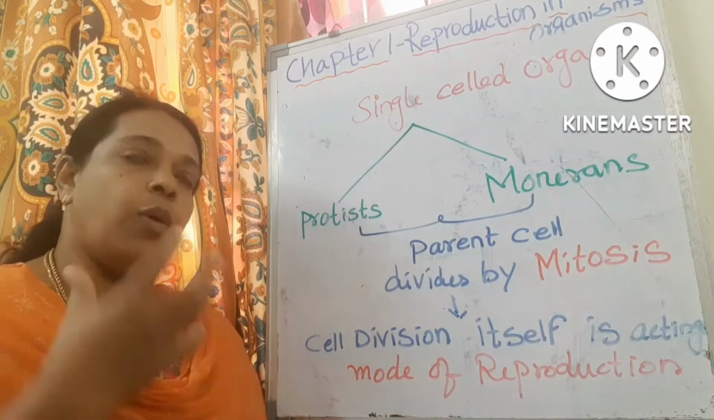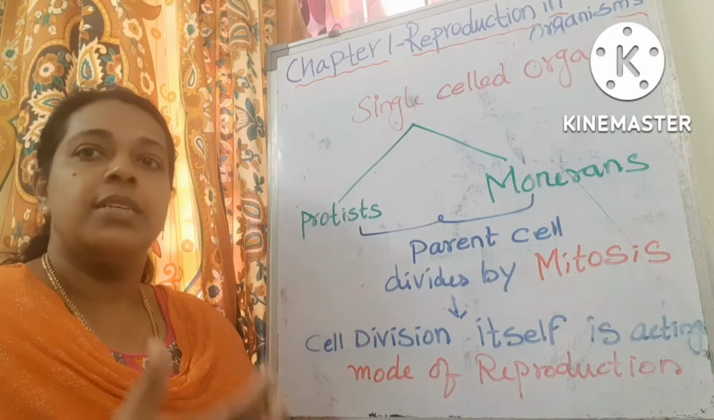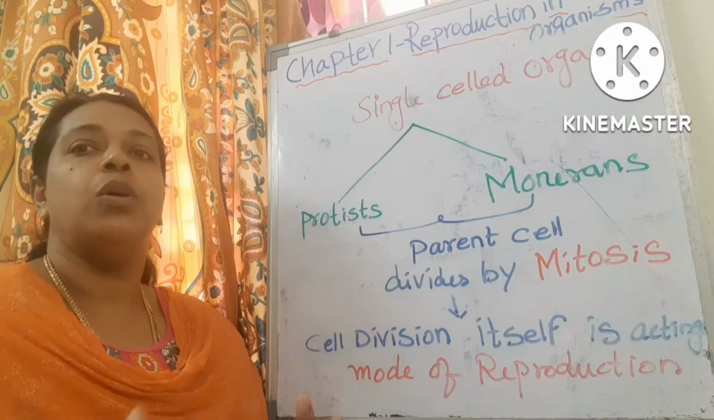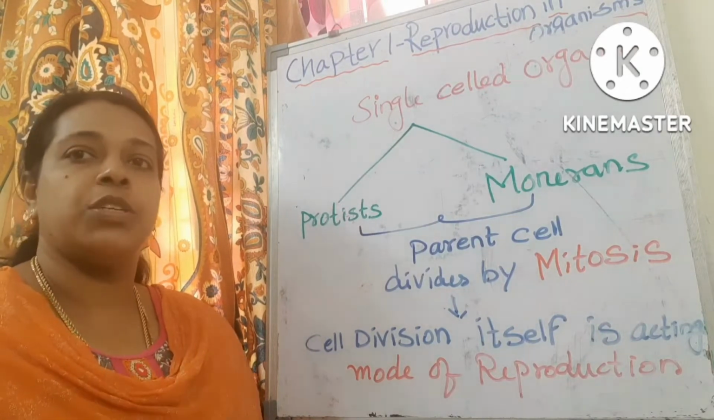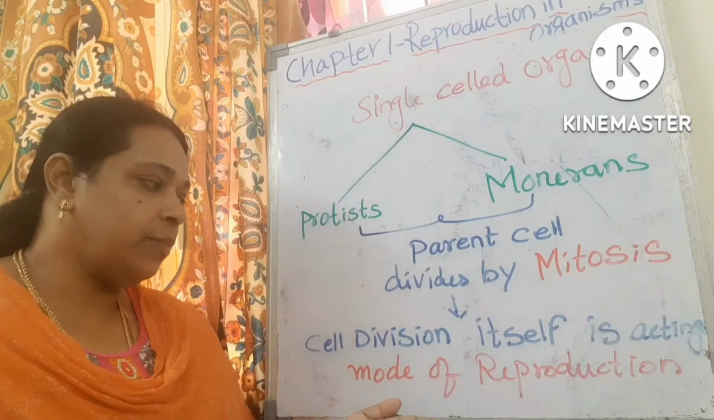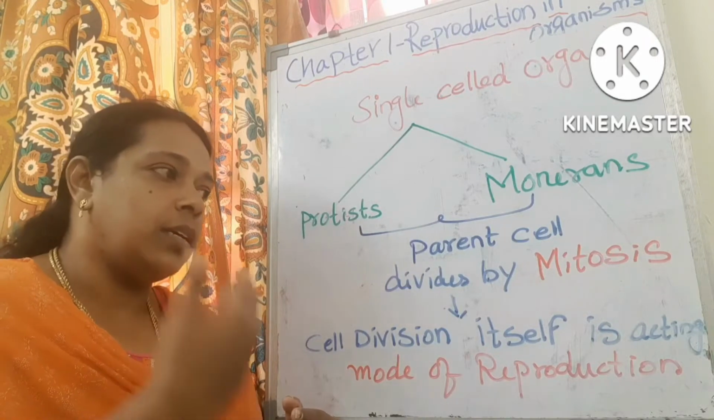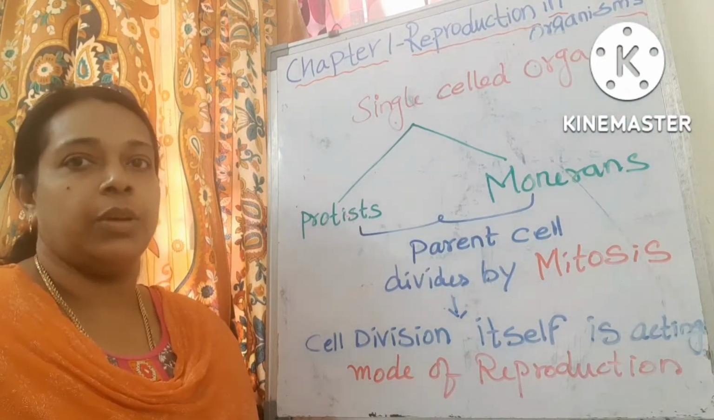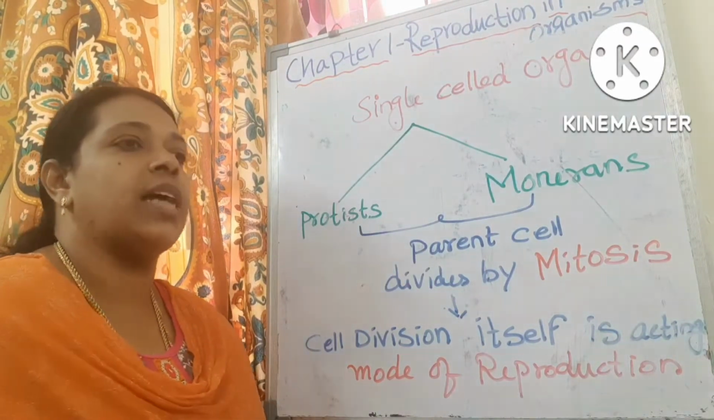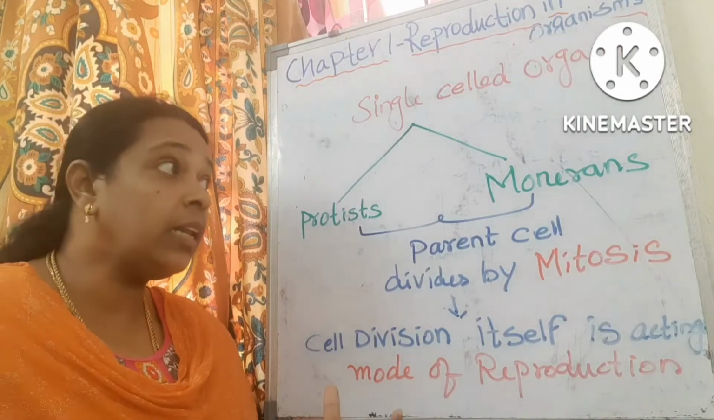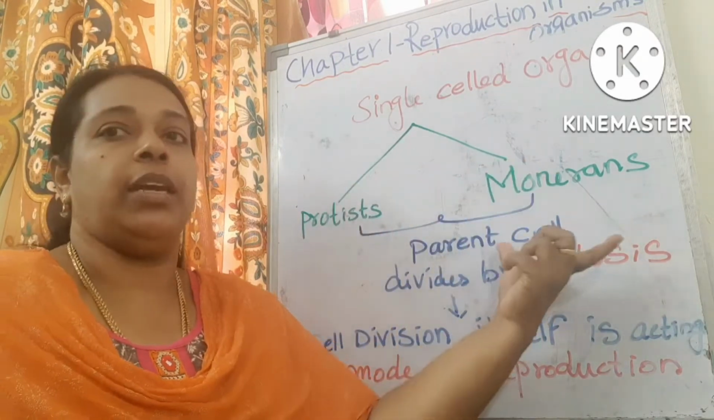What do we know about mitosis? Mitosis is a cell division, for increase in size or growth of the organism and also to repair the cells. Here, this cell division itself is acting as the mode of reproduction. The organism is dividing into daughter cells, so this itself is acting as the mode of reproduction in kingdom Protista and Monera.